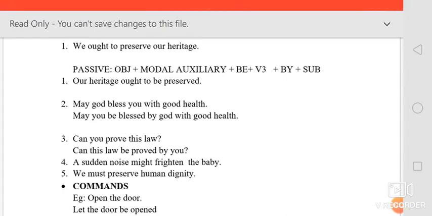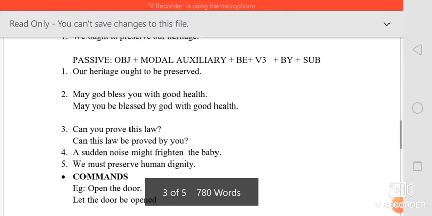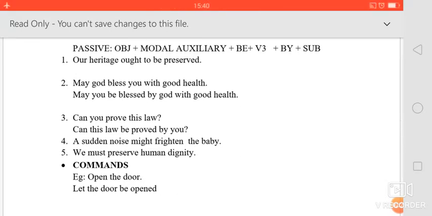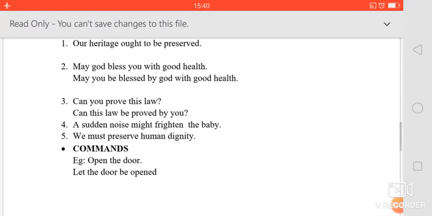Second one, you can see, may God bless you with good health. How are we going to change it into passive? May, you write in the same way. Then after that, you is coming, that is the object. Bless is the verb, and just after the verb there will be the object. So you is the object, and so you comes forward. Then may you be, then the V3 form of bless is blessed. Then by God with good health. So that is how we can change a sentence with a modal auxiliary.